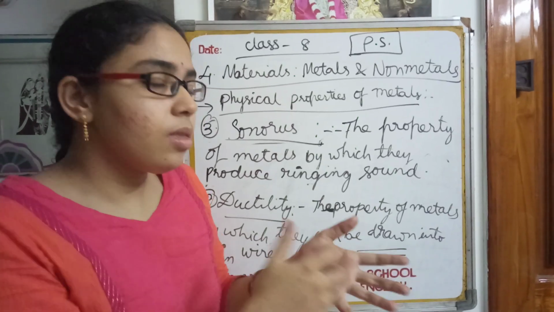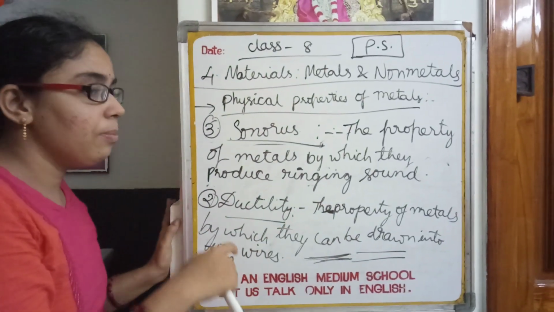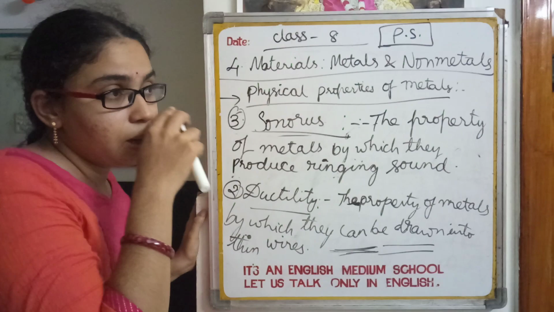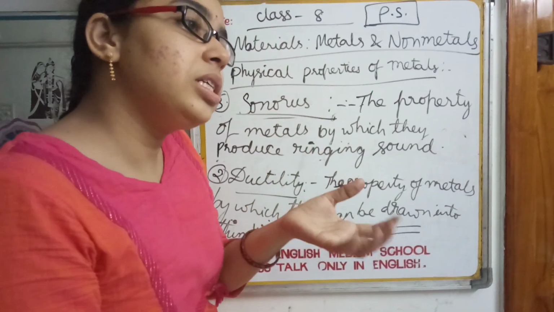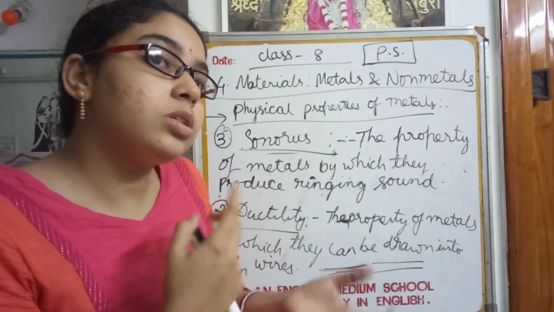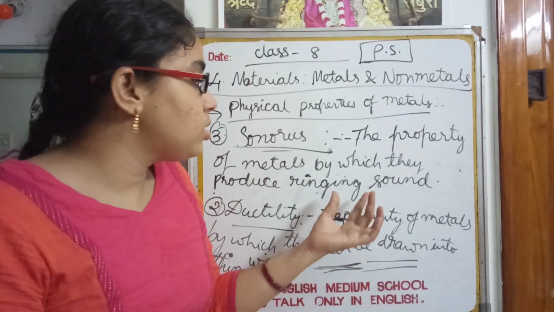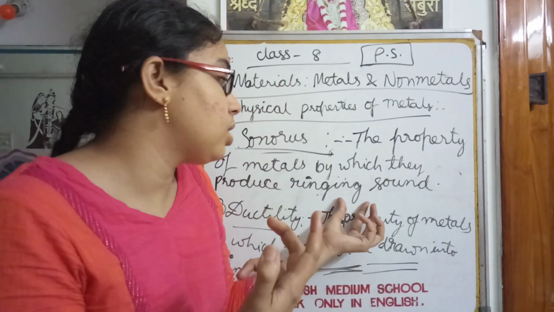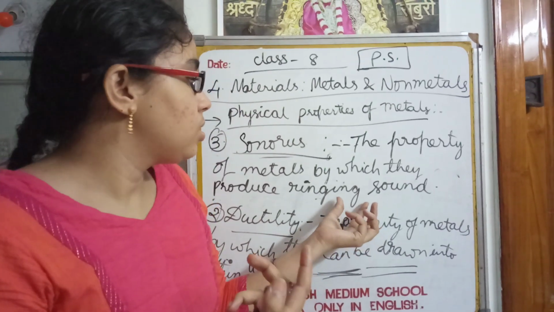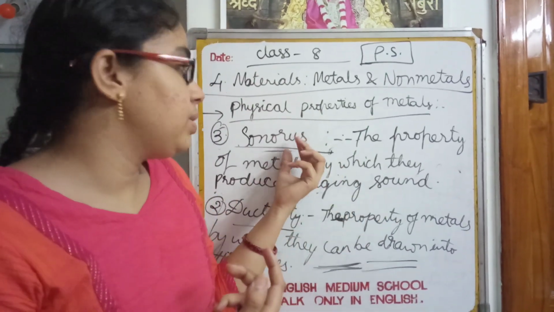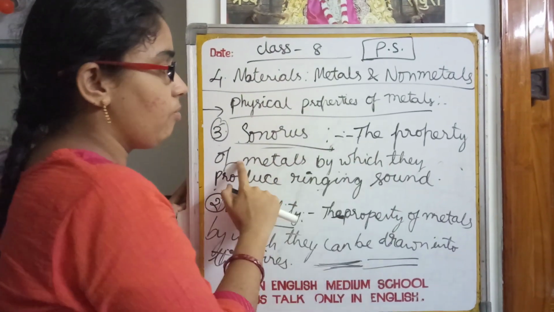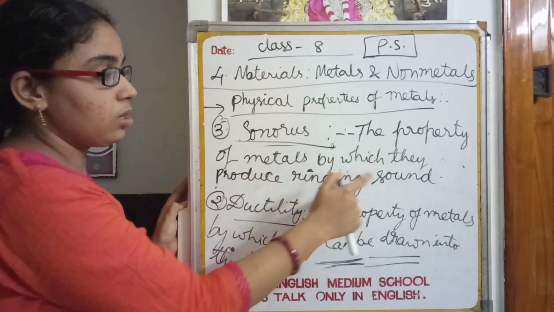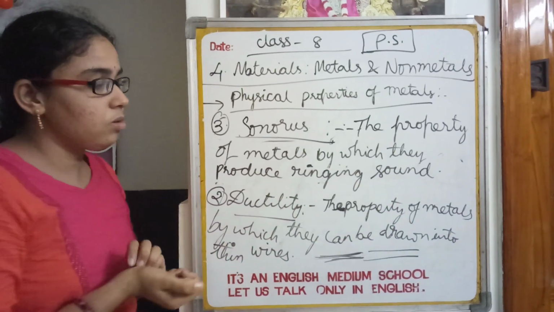So that means when compared to not only plastic, any other materials, the sound produced by any other materials is much less than the sound produced by metals. Metals produce a ringing sound. So that property of metals is said to be sonorousness. So what is meant by sonorousness? The property of metals by which they can produce ringing sound is said to be sonorousness.